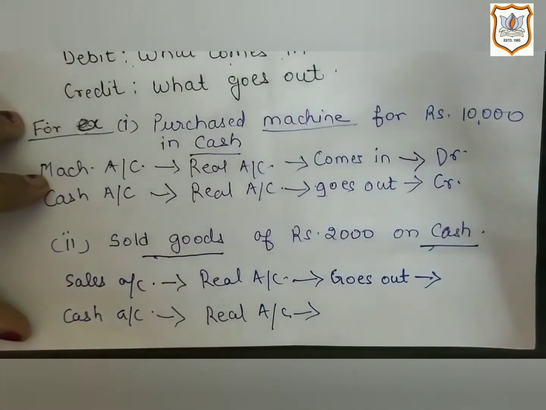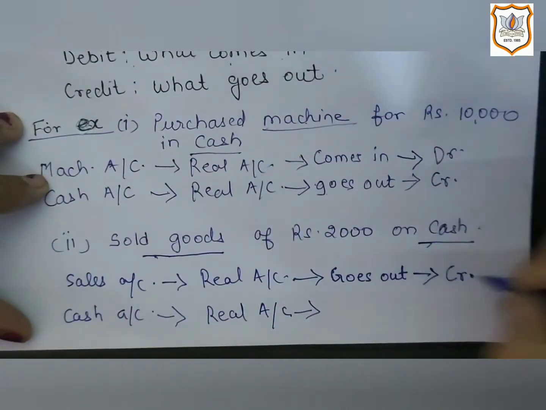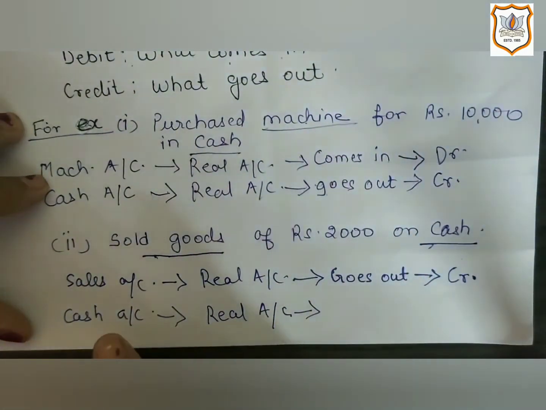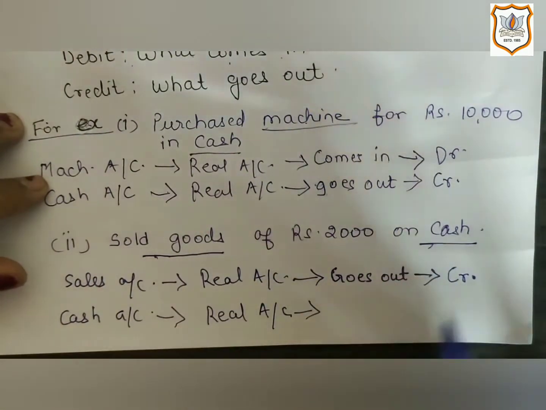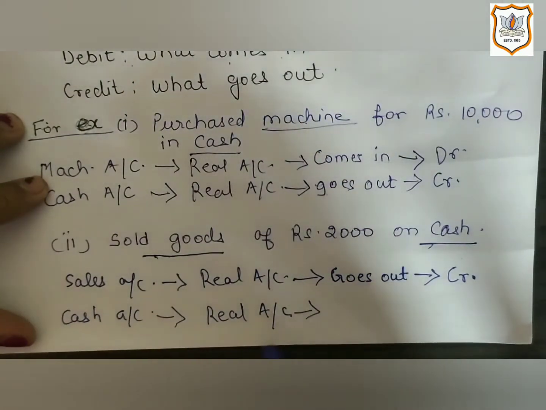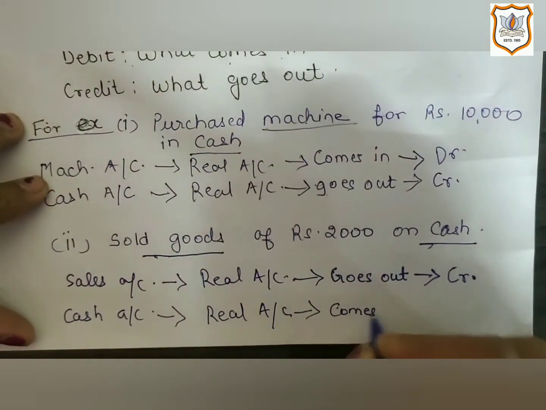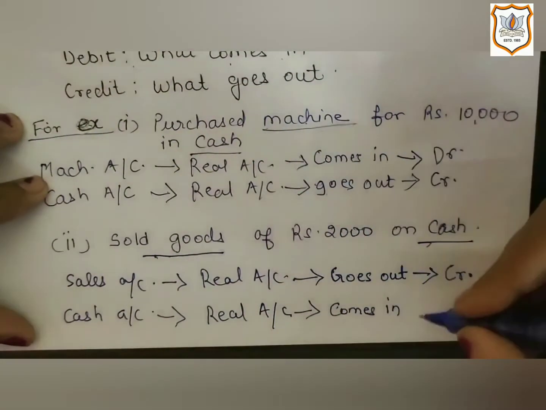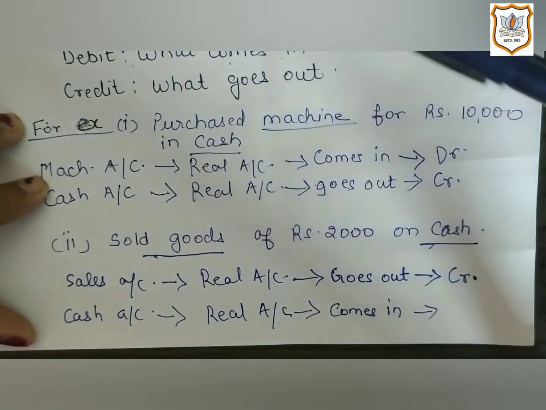So here sales account will be credited. And as we have sold goods, then we must have got cash for that. Here cash is coming into the business. Cash comes in. And as per the rule, debit what comes in. Here cash is coming in the business. That's why cash account will be debited.